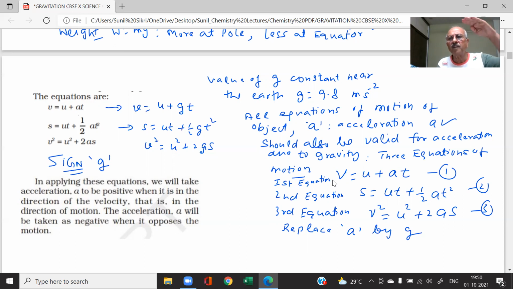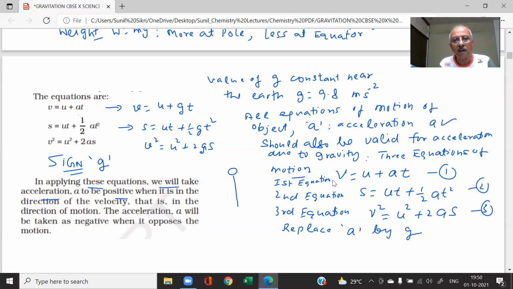And when it reaches a height, it becomes at rest, 0, then it starts falling. When it is falling towards the earth, what happens? The acceleration due to gravity is in the direction of the velocity. So what we will do, student, we will use a sign convention while using these equations. In applying these equations, we will take acceleration a to be positive when it is in the direction of the velocity.